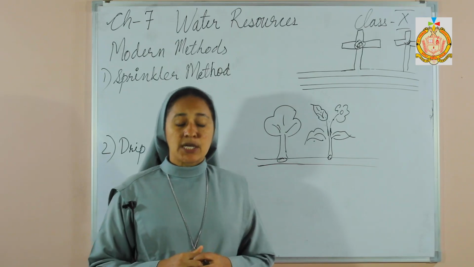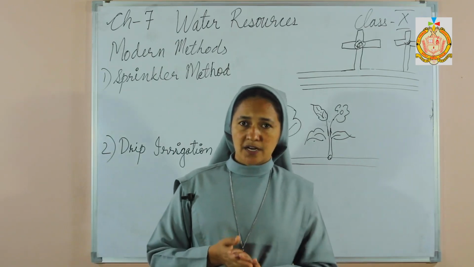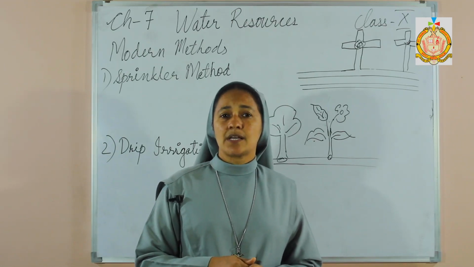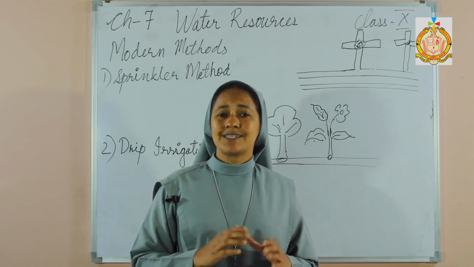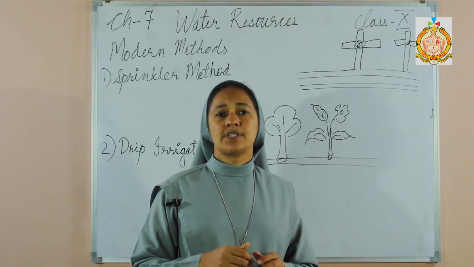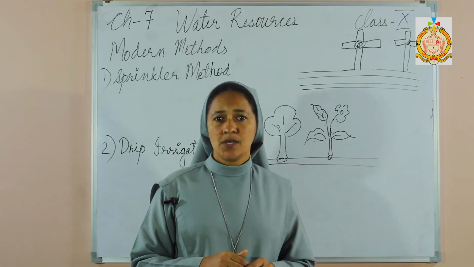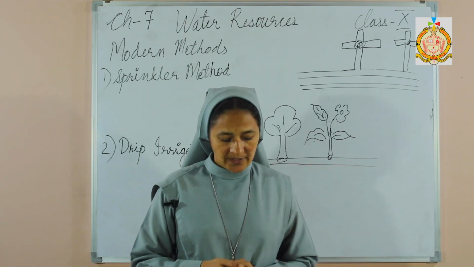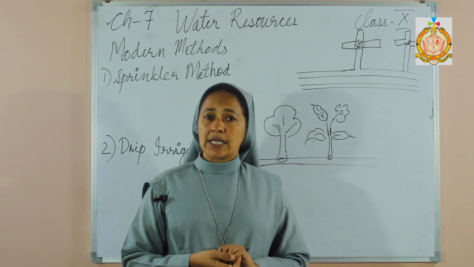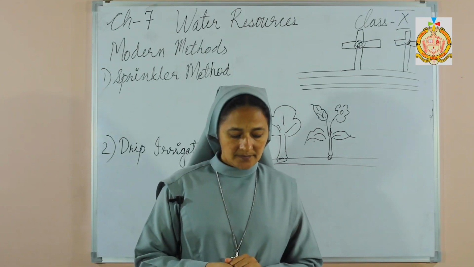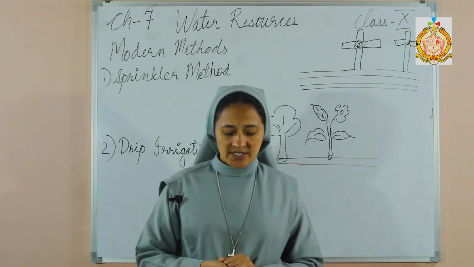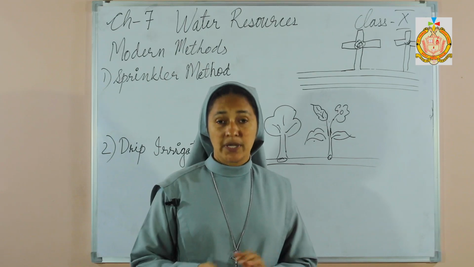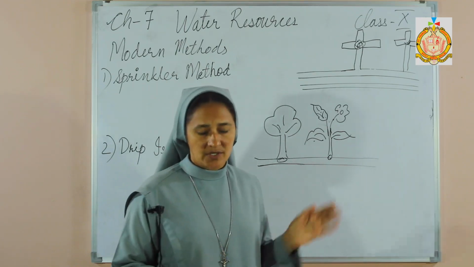Now, when we look into the disadvantages of the sprinkler method of irrigation, it is not suitable for crops like rice and sugarcane, since more water is needed for rice and sugarcane. So the sprinkler method of irrigation is not useful for them. It may be useful for horticulture crops. Then, at the initial stage, we need to spend some amount for building this kind of irrigation.